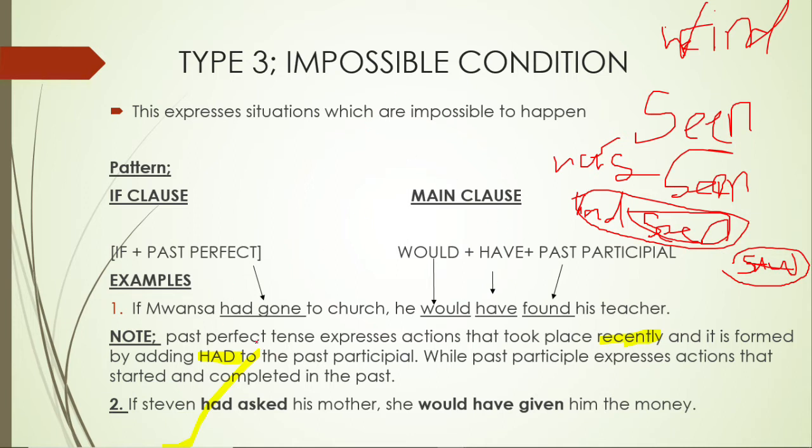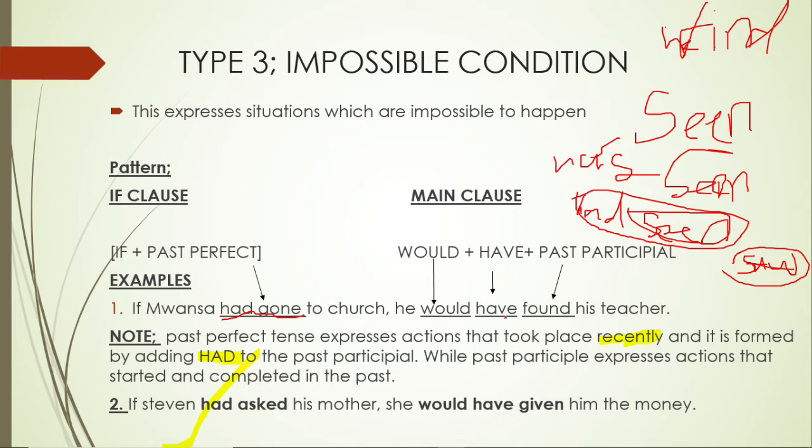Let us look at a practical example. If Mwanza, look at this. If Mwanza had gone to church, comma, what do we put in the main clause? He, that is the pronoun, the would plus the have plus the past participle. This is just the formula that you need to master. He would have found his teacher.